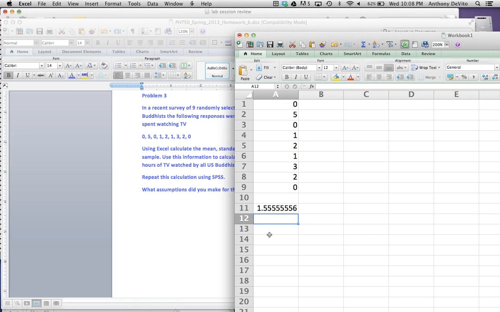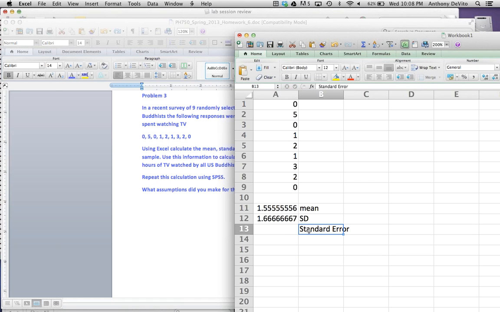Okay, and the mean is 1.55. I'm going to calculate the standard deviation for my sample, which is 1.67. And then I'm going to calculate a standard error. I'm going to type that out so that we can distinguish that from the standard deviation.